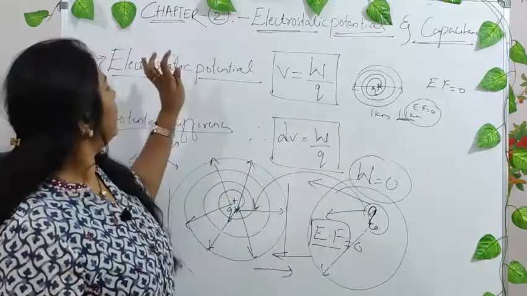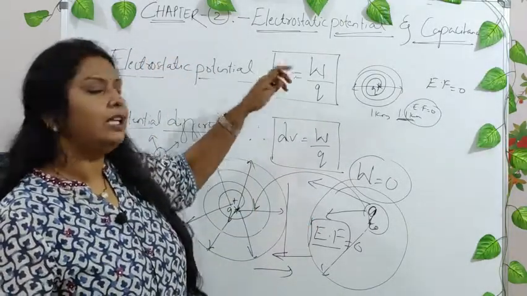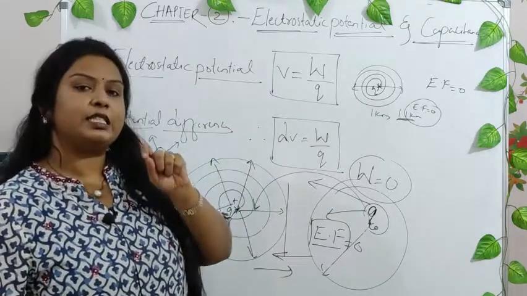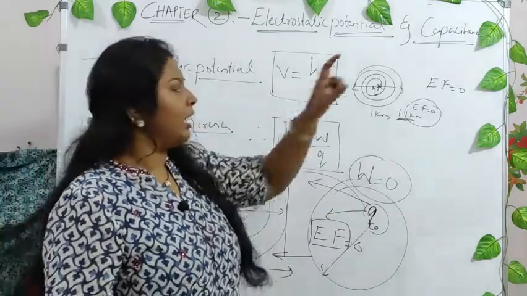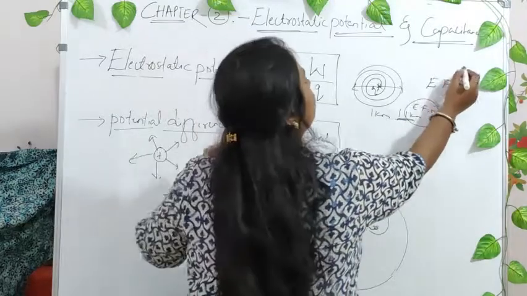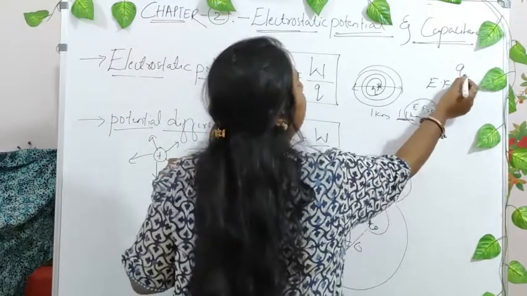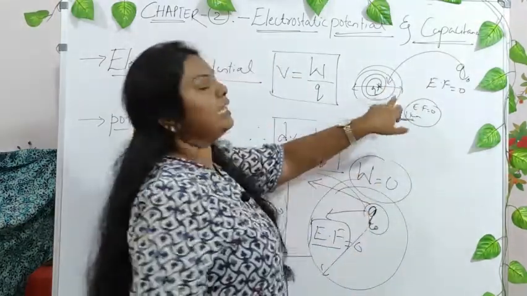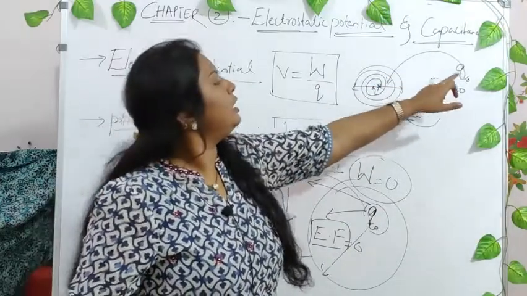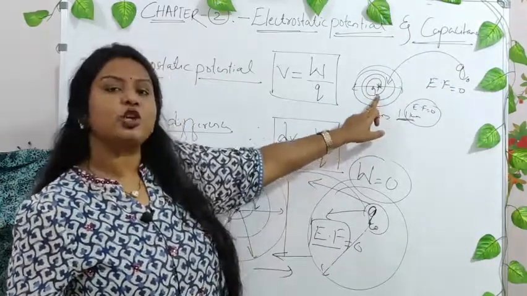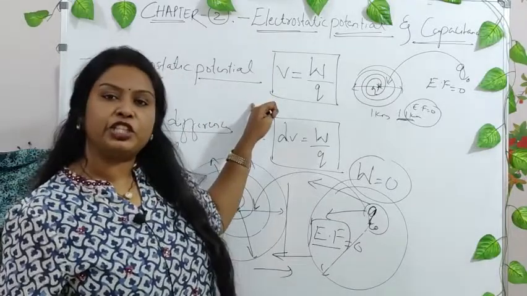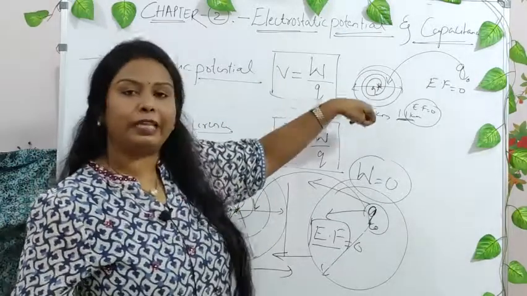So how do you define electrostatic potential? Electrostatic potential is defined as the work done in bringing a test charge into a region of electric field against it. How do you define it technically?